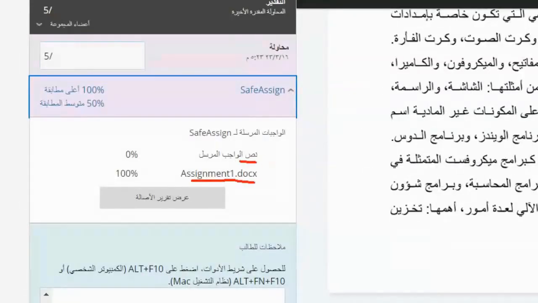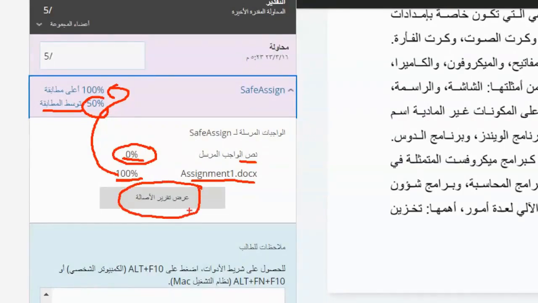the text and the Word file. He told you that the student's text has no plagiarism at all, which means 0% means there's no plagiarism. But the Word file, that has 100% plagiarism. So that 100% is the highest match, and then it calculated the average between the two, which is 100% and 0%, giving an average of 50%. In order for you to see the report, click on the word View Authenticity Report. To see this report, click on View Authenticity Report, and the report will open.